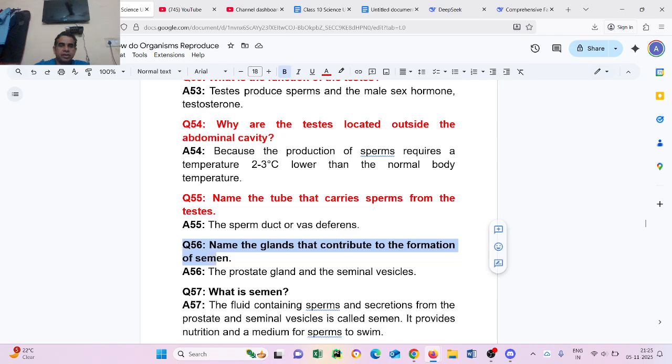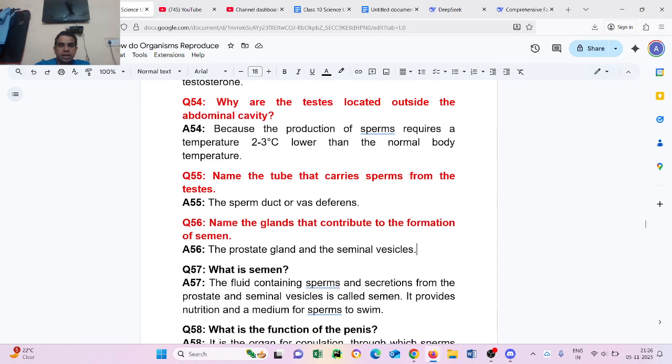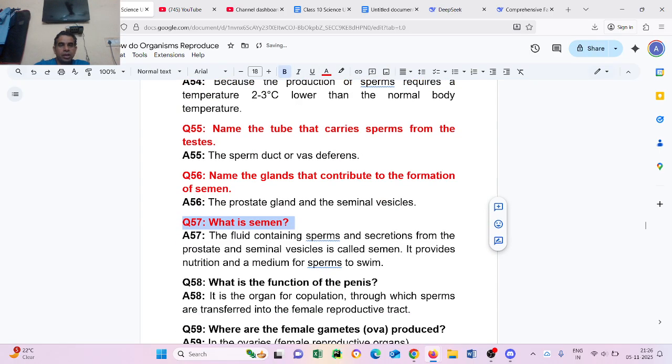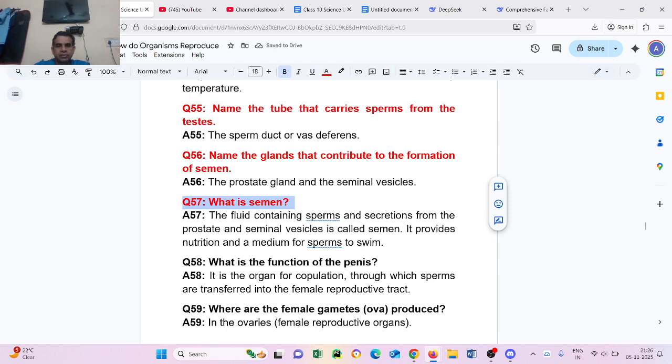Question number 56. Name the glands that contribute to the formation of semen. The prostate gland and the seminal vesicle. Question number 57. What is semen? The fluid containing sperm and secretions from the prostate and seminal vesicle is called semen. It provides nutrition and a medium for sperms to swim.